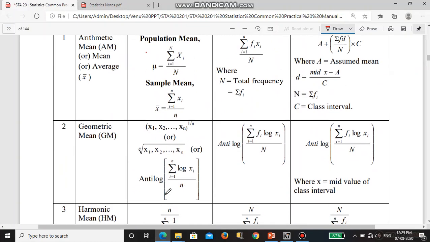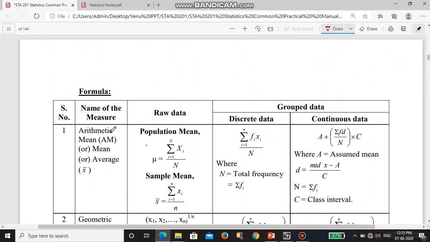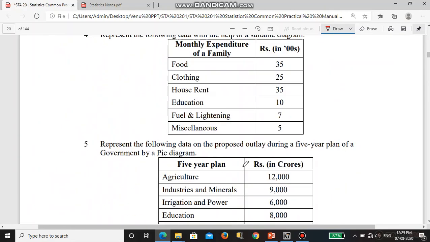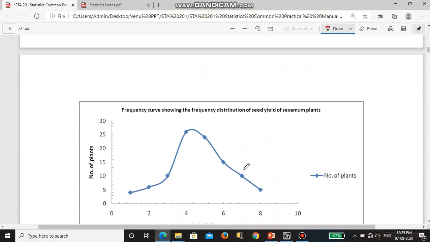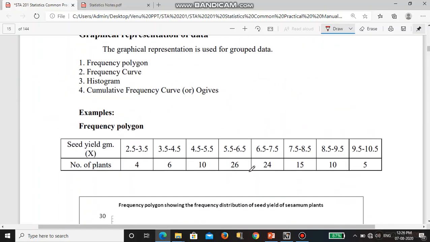And these are the formulas. You want to remember the formulas. The first formula is for AM, arithmetic mean. For raw data, the formula is this one. For discrete frequency data, the data will be like this, see here.